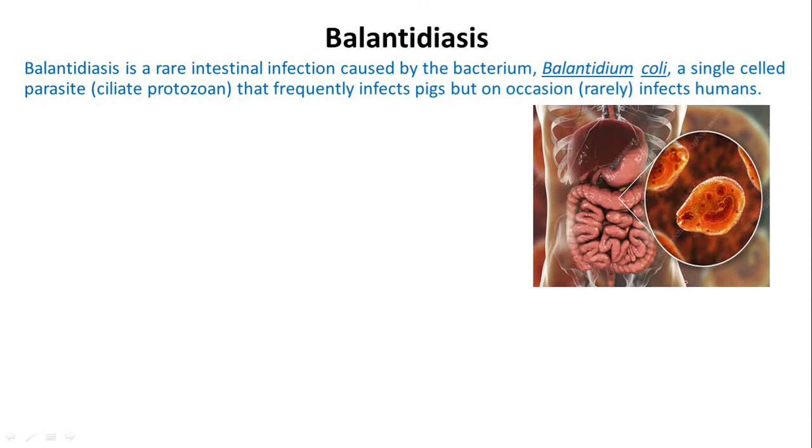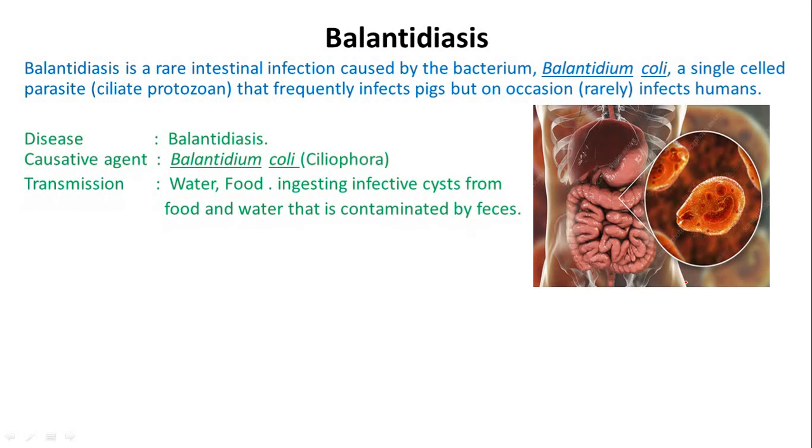Balantidiasis. Balantidiasis is a rare intestinal infection caused by Balantidium coli, a single-celled parasite, a ciliated protozoan that frequently infects pigs but occasionally, rarely, infects humans. Disease is balantidiasis. Causative agent Balantidium coli. This is a ciliophora. Transmission is water, food and ingesting infective cysts from the food and water that is contaminated by feces.